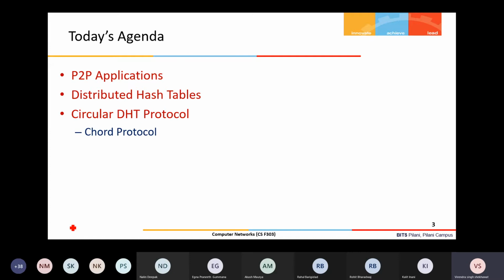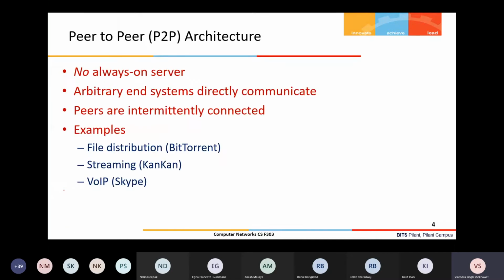There are two architectures we talked about in the first or second lecture. In the internet architecture, applications are categorized into two broad categories, which follow the client server architecture and the peer-to-peer architecture. So today we'll see how this peer-to-peer architecture works, and some of the application examples, right?